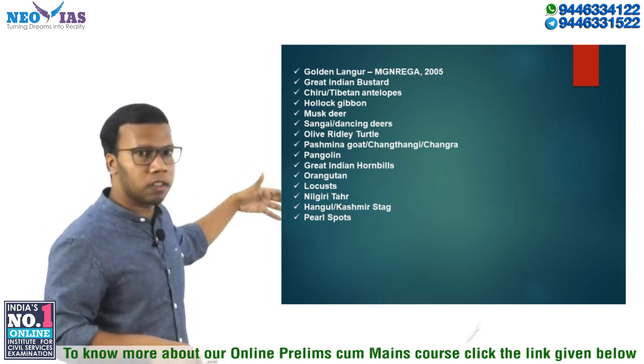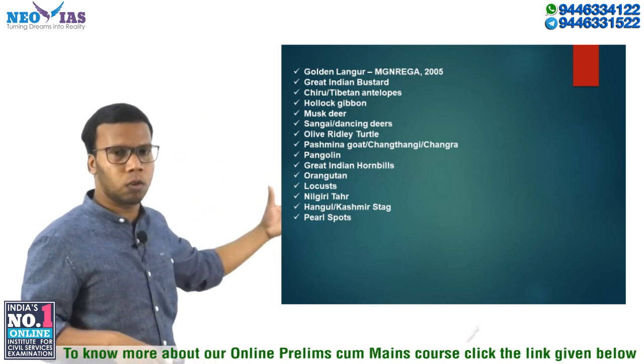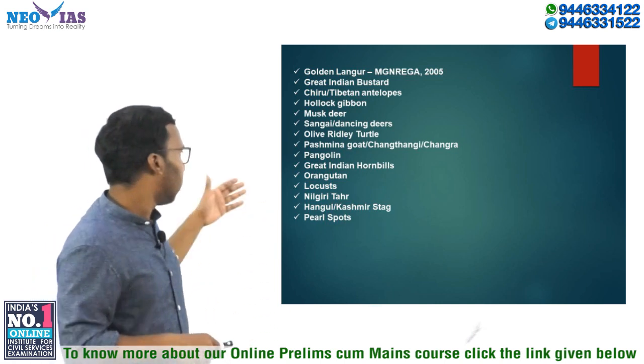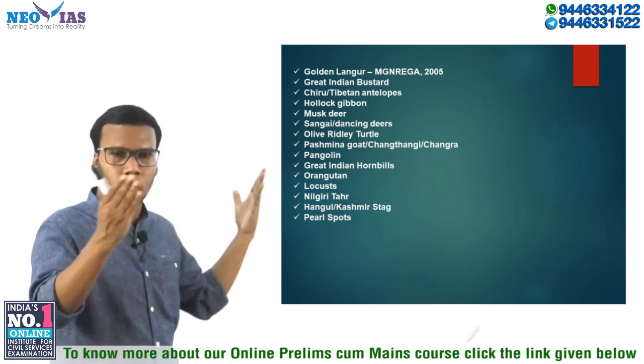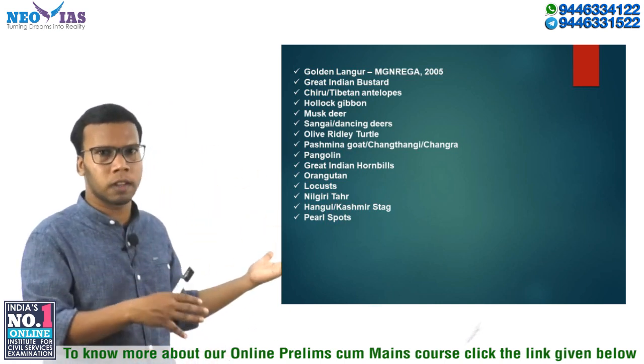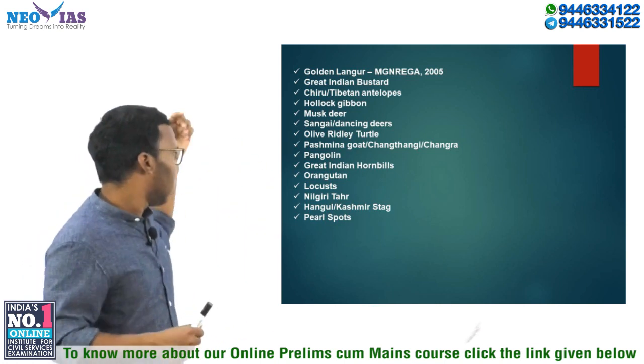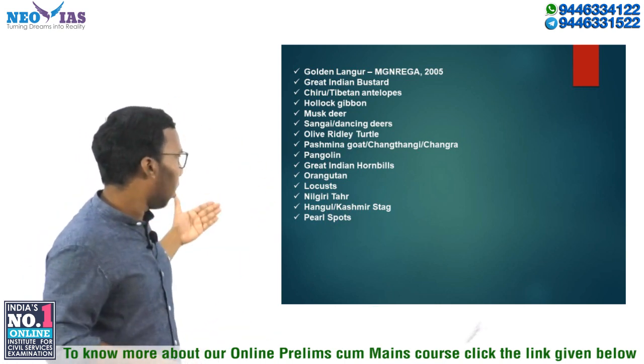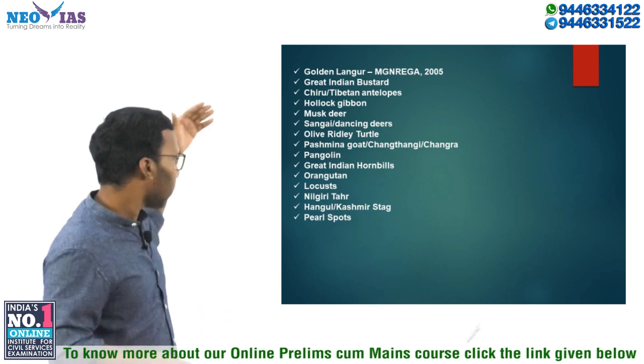Then locust. What is the locust and what is the effect of this locust on agriculture? Then Nilgiri tahr. This locust attack was in the news, right? That's why we know about it. Then Nilgiri tahr, Kashmir stag or hangul, then pearl spots.